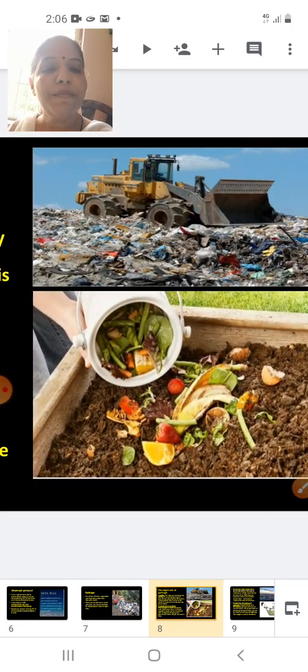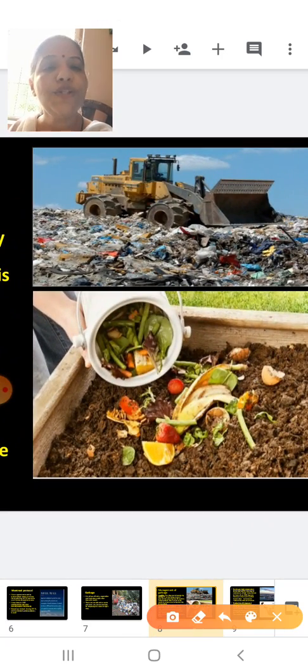So here this is the management of the garbage. Here, students, this is a picture of a landfill. Landfills are usually there in cities. The landfills are there in the low-lying areas where a pit is dug and all the waste is dumped inside that pit and it is covered with the soil.